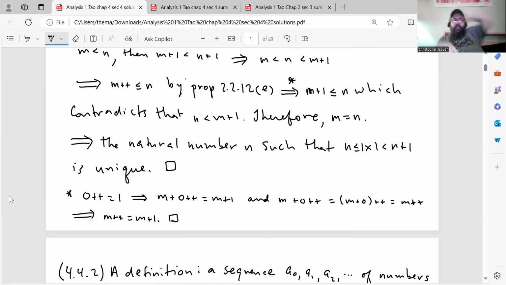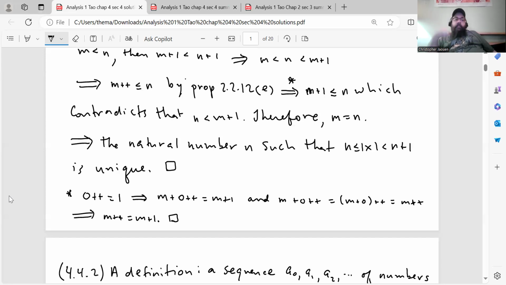The star here is just, I did prove this in chapter 2, but he doesn't actually state it as a numbered theorem or proposition in chapter 2. It's something he asks you as an aside, he says, why is this true? So I proved it back then, but just to remind you, because I can't refer back to a numbered proposition, this is the proof that the successor of m is equal to m plus 1. The successor of 0 is defined to be equal to 1.